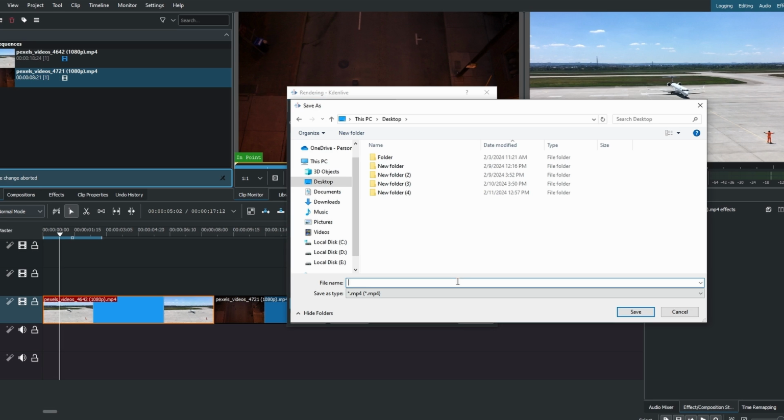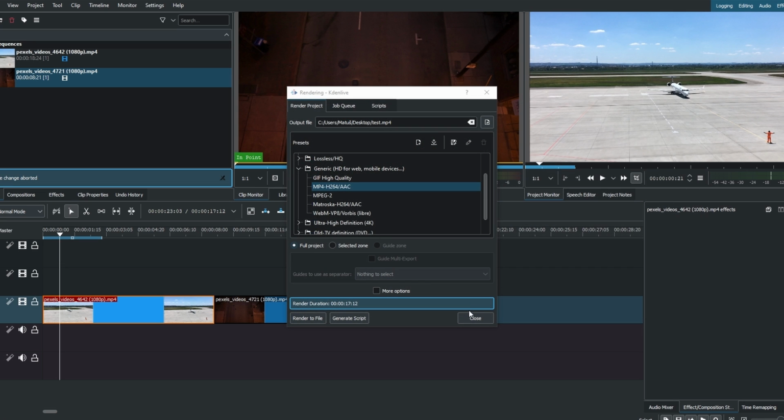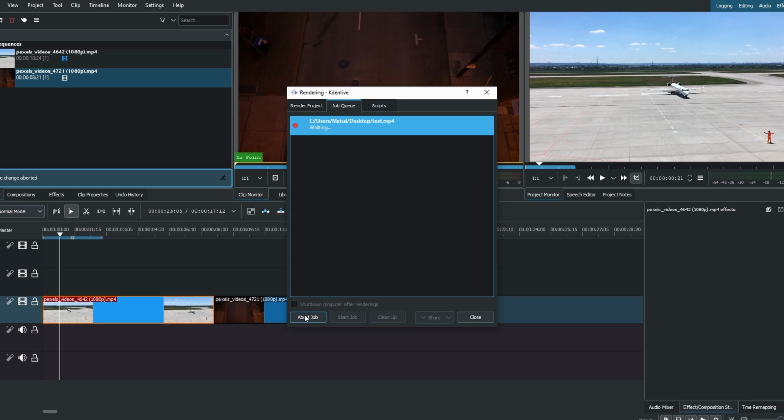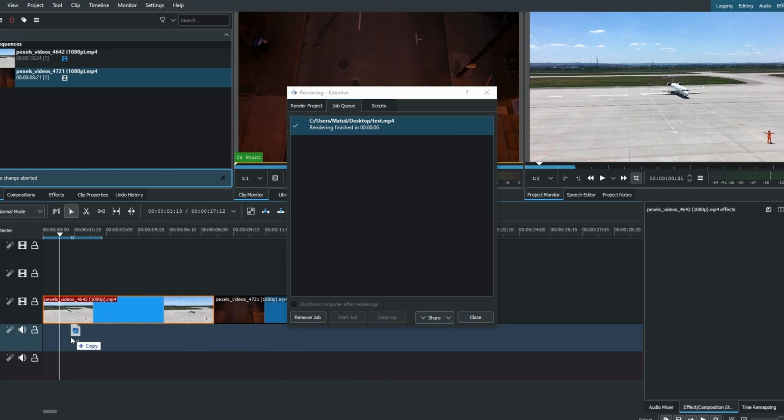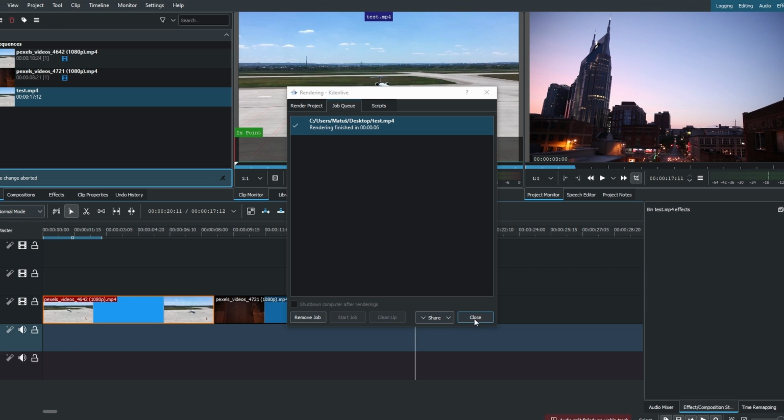Give it a name and hit Save. After setting up your export preferences, click Render to File. Once the export is completed, navigate to the folder where you saved your file. Open it to ensure the clips merged successfully.